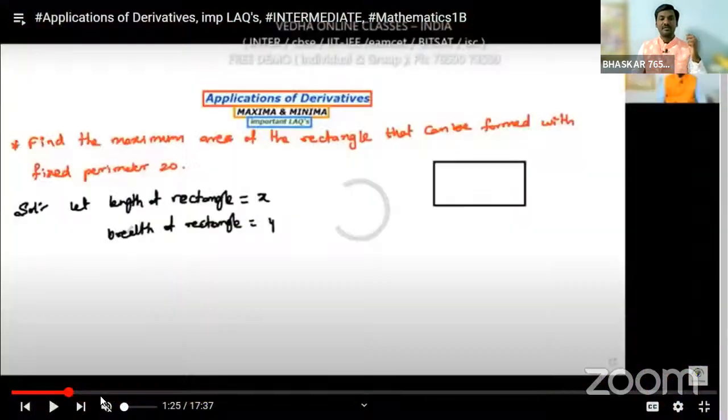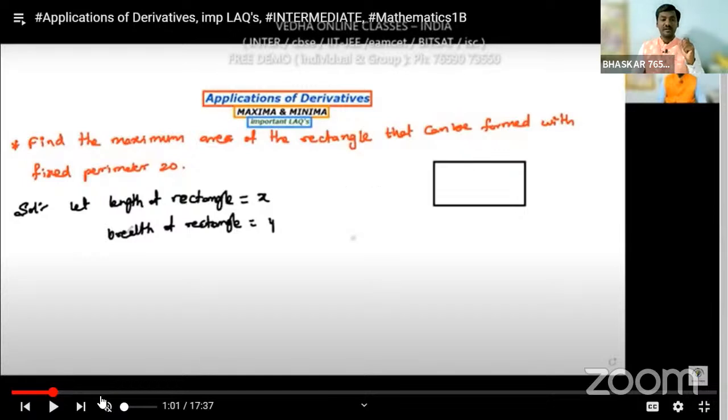Now we are going to discuss the questions from the applications of derivatives. Applications of derivatives, important LAQ. One of the most important LAQs is related to maxima and minima. Very, very important.